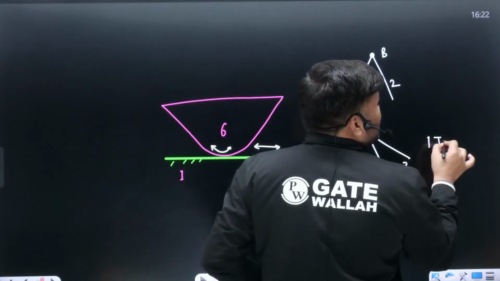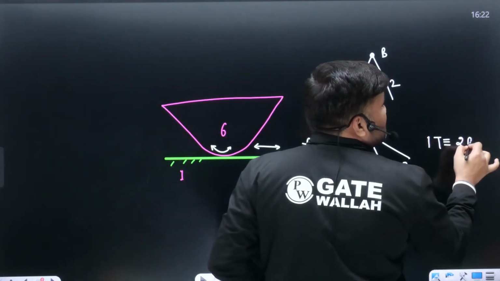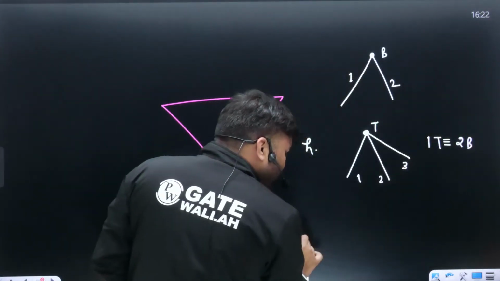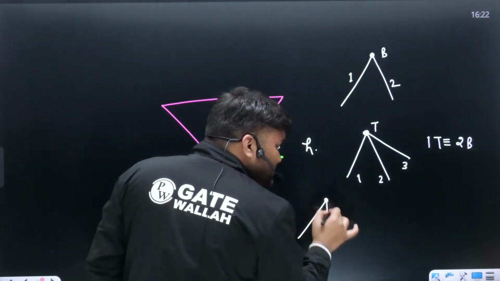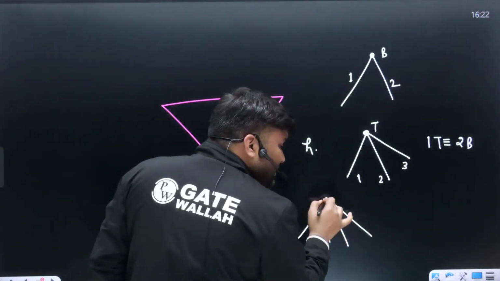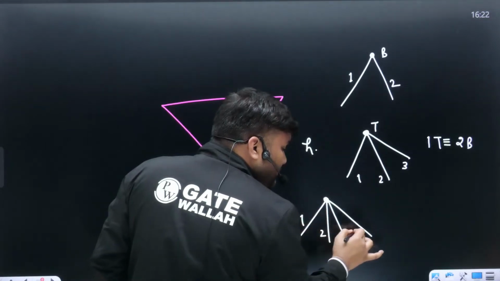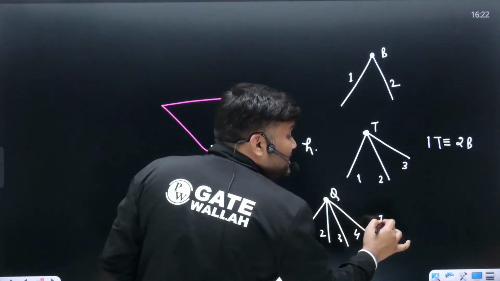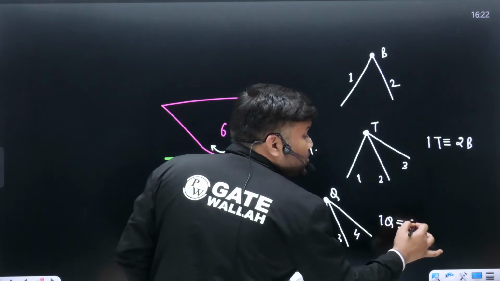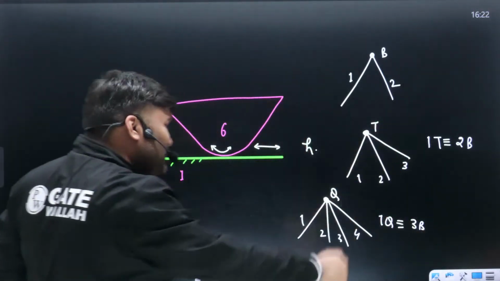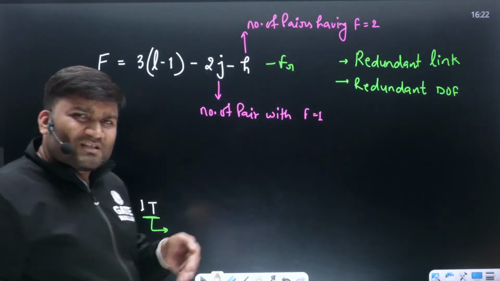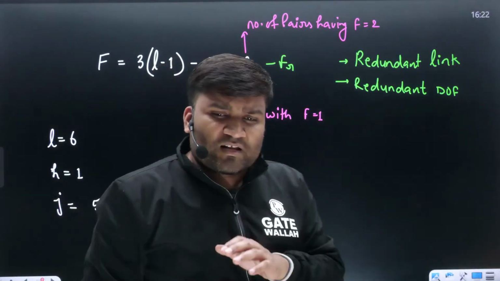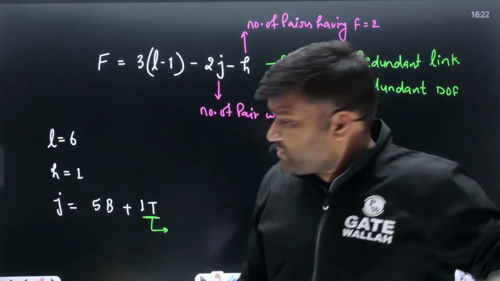One ternary will be equivalent to two binaries. Similarly, if four links are there at the same point, link 1, 2, 3, 4, it is a quaternary joint, and one quaternary joint is equivalent to three binaries. Getting a point? So using these relations, you can convert ternaries, quaternaries, penternaries, hexanaries into equivalent binaries.